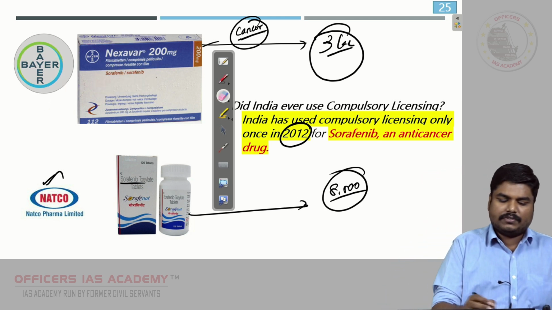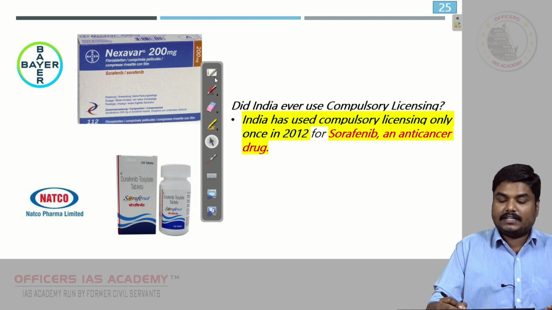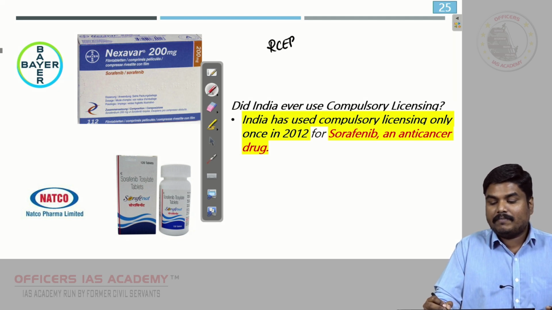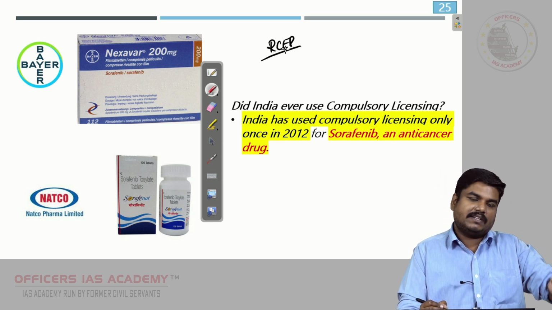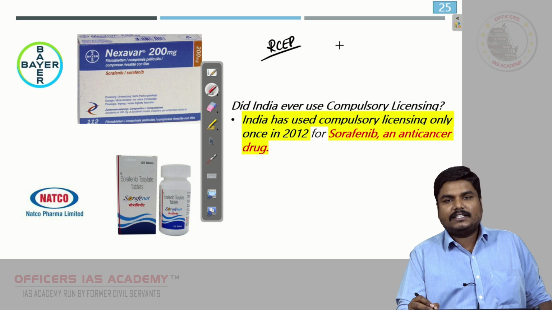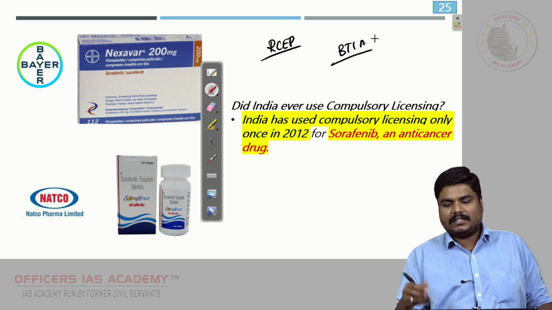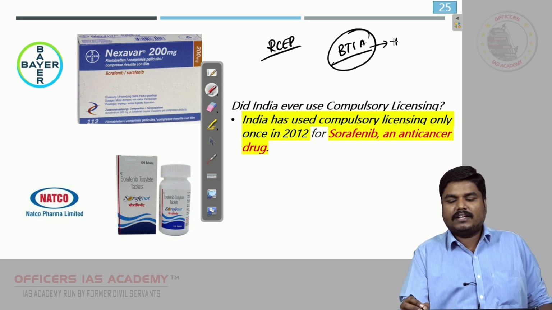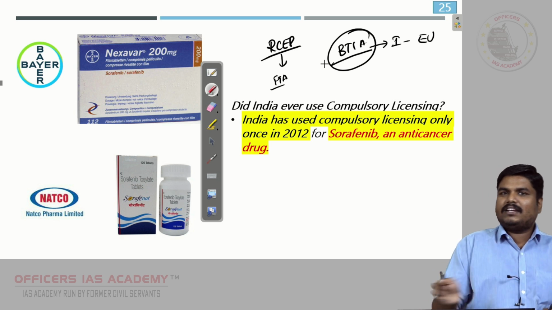Only once India used it. See friends, this compulsory licensing topic is very important to understand the issue in RCEP, the Regional Comprehensive Economic Partnership Agreement. I will explain about this in the subsequent classes. Also to understand the BTIA, the Broad-based Trade and Investment Agreement, the proposed FTA between India and the European Union, right? RCEP is also a proposed FTA between 16 countries, but however India walked out of it, right?